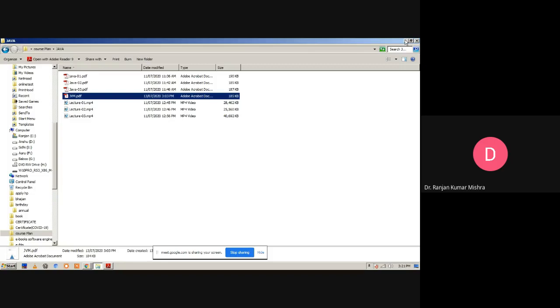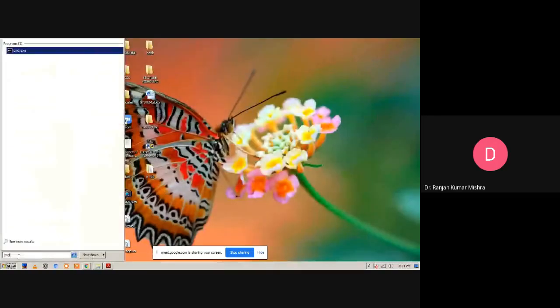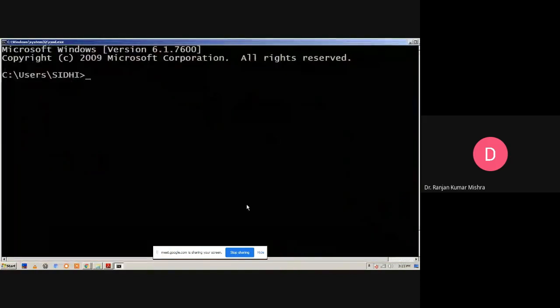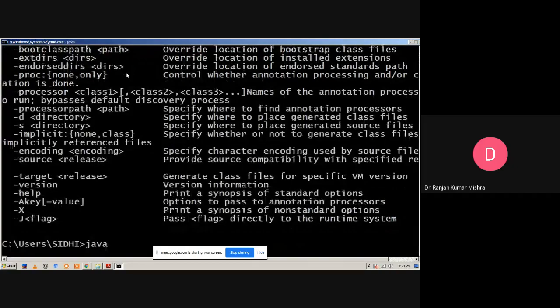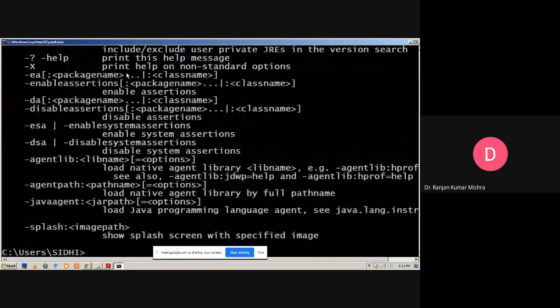We start from the command line, cmd. Suppose we have to use any system and you have to see whether Java is installed or not. So we can type javac, that will compile. Then java. That means that Java is available here. Now we can use the program.